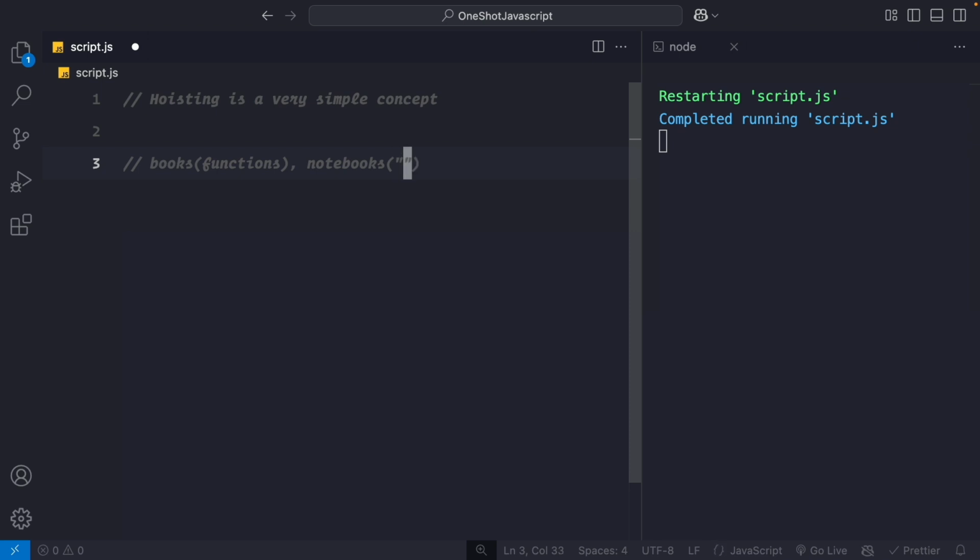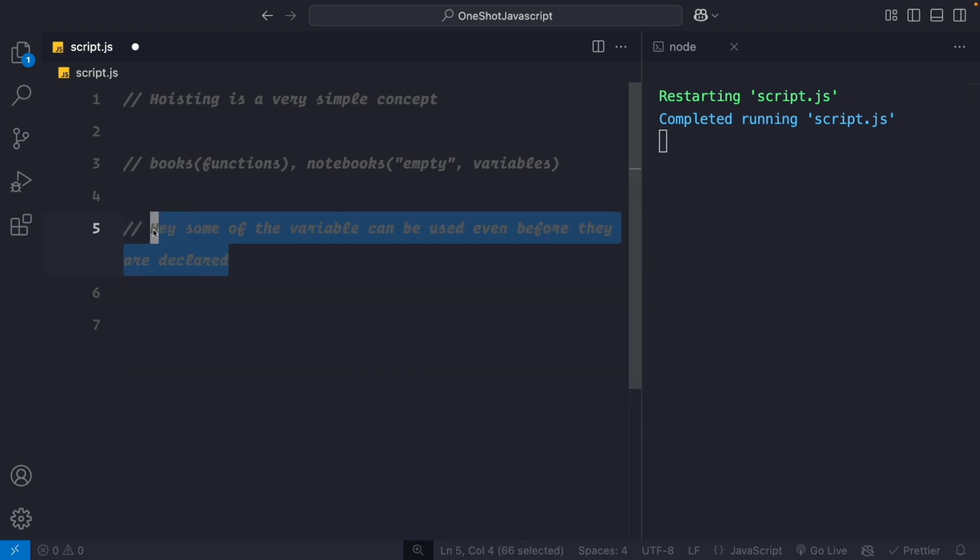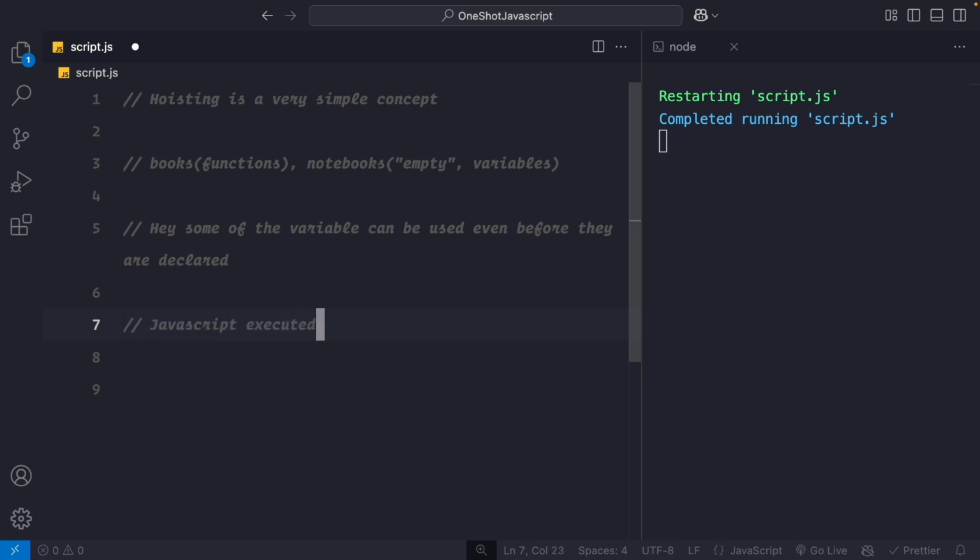Those will be empty. Think of notebooks as variables. So books are functions, notebooks are variables. Now what the JavaScript engine says is that some of the variables can be used even before they are declared. That's it. This process of code execution is called hoisting. Now one more thing is JavaScript executes code line by line. This is the default working structure of the JavaScript language. Now keep all four points in mind.